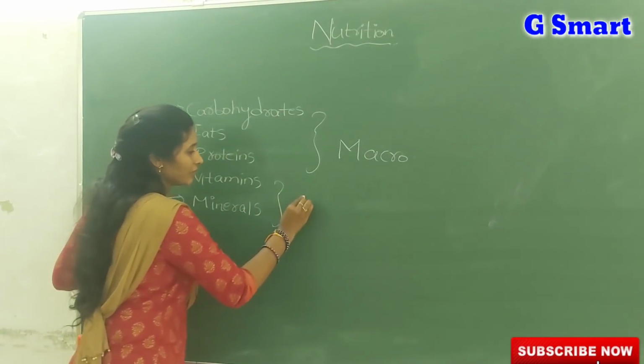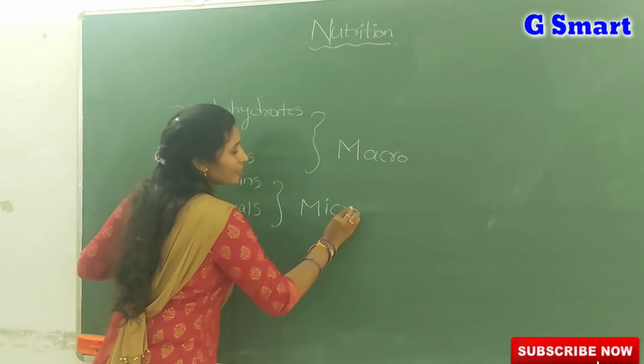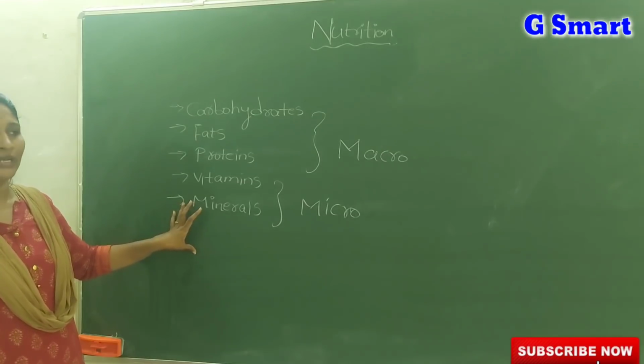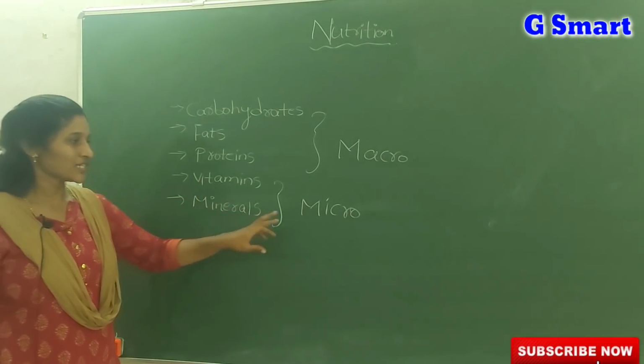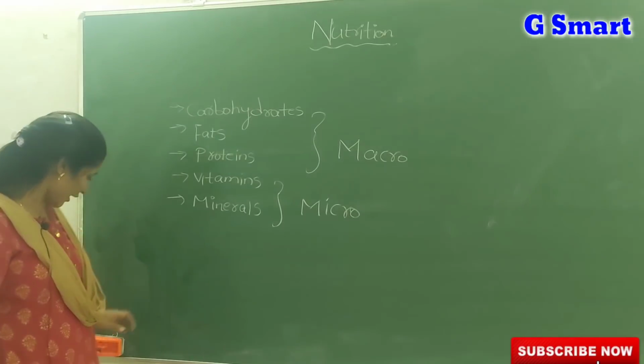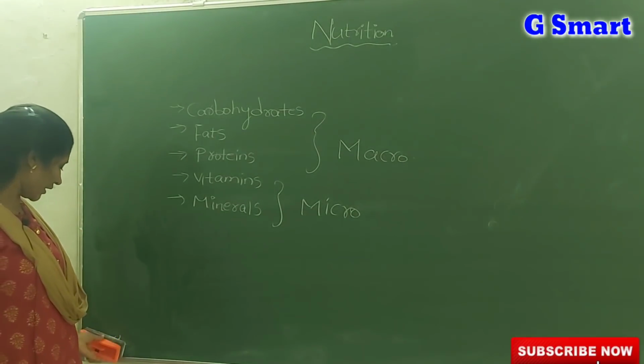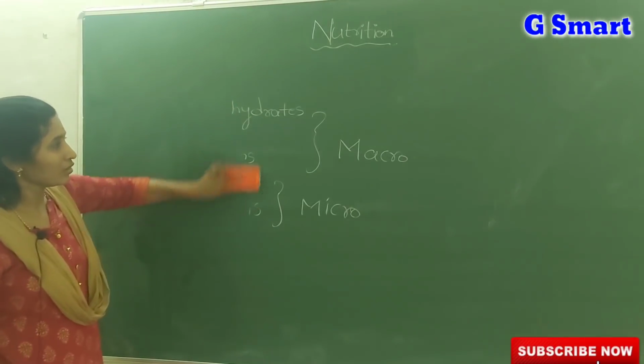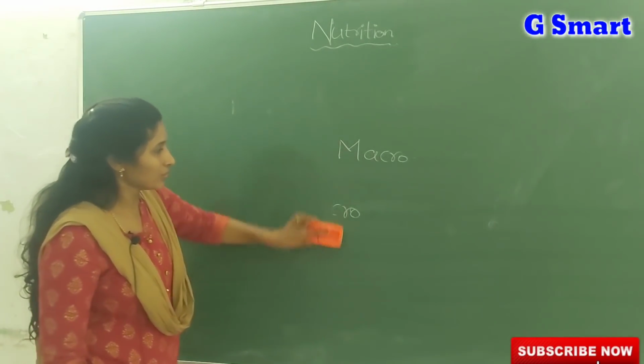Coming to vitamins and minerals, we call them micronutrients. Vitamins and minerals are also required by our body, but in very small quantities. That's why we call these nutrients micronutrients. So we already learned about that. Nutrition simply means taking in all these nutrients.